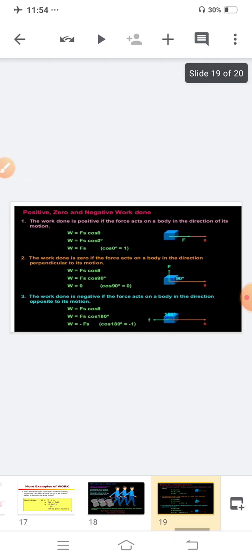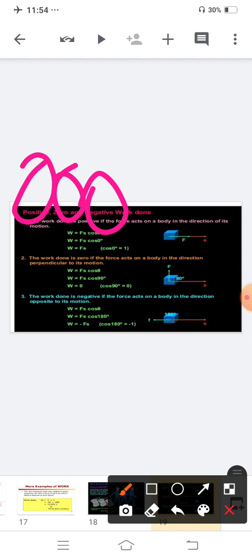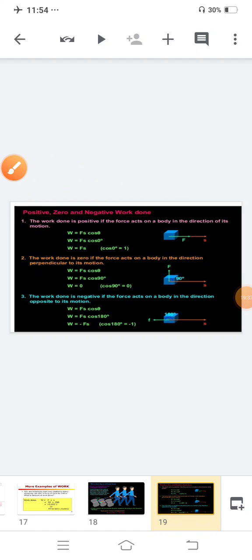See, you will understand with this. The work done is basically divided into three types: positive, 0 and negative. Positive work done, 0 work done, and negative work done. Now, when is it positive, when is it negative, and when is it 0?